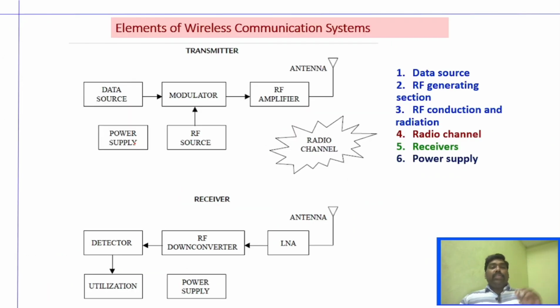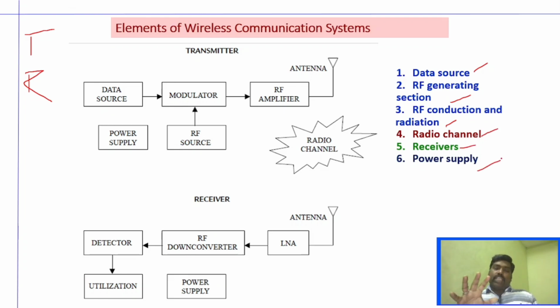In any wireless transmission, you have a transmitter and a receiver. Any message that is transmitted between a transmitter and a receiver with air acting as the transmission medium is called a wireless communication system. If you take any wireless communication system, these are the very important elements of it: data source, RF generating section, RF conduction and radiation, radio channel, receivers, and power supply.